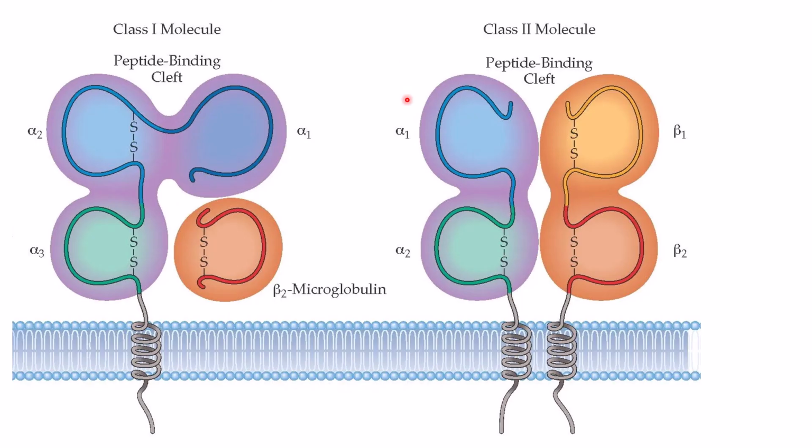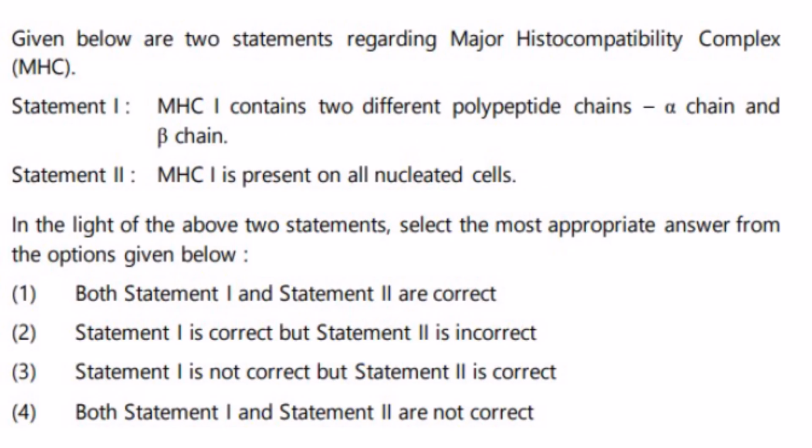Moreover, in class 2, these two chains are encoded within the MHC locus. So the genes present in the MHC locus are involved in the synthesis of these two chains, whereas here only the alpha chain is synthesized by the MHC locus genes, whereas beta 2 microglobulin is synthesized somewhere else, not in the MHC locus. Now come to the question.